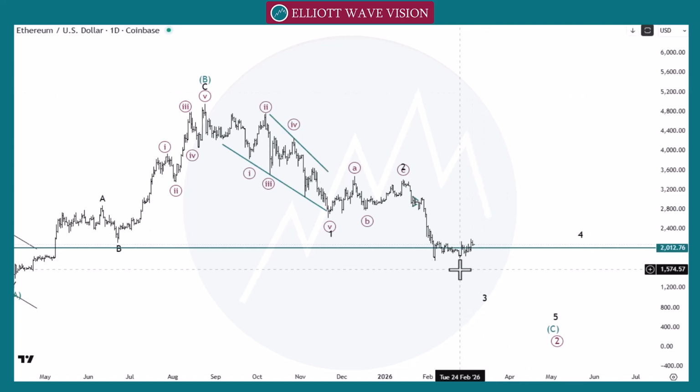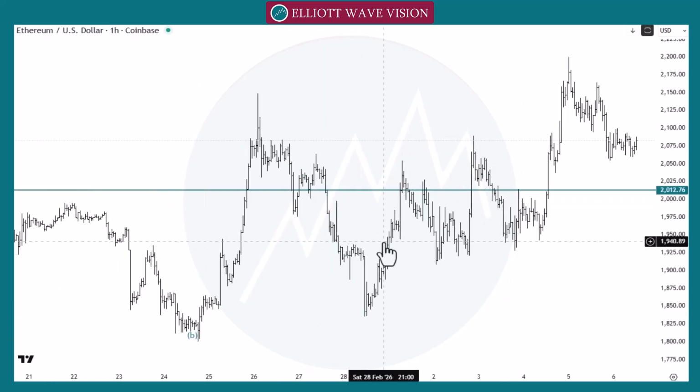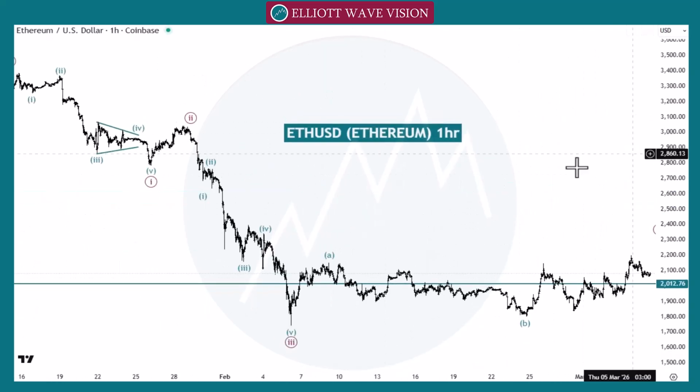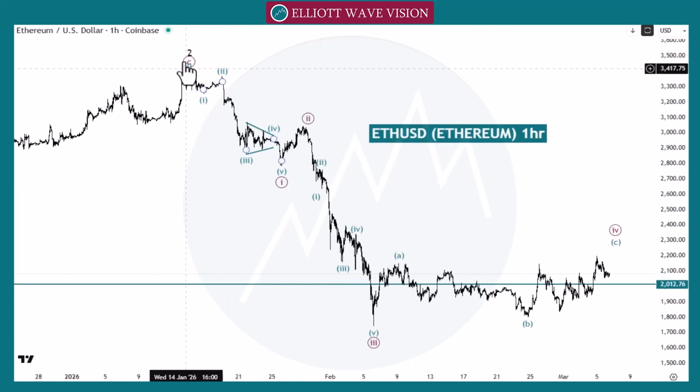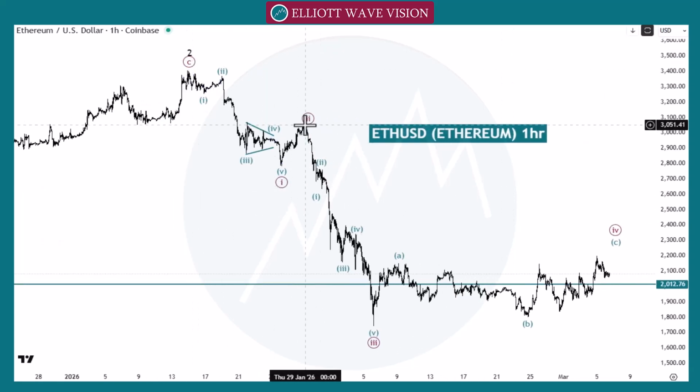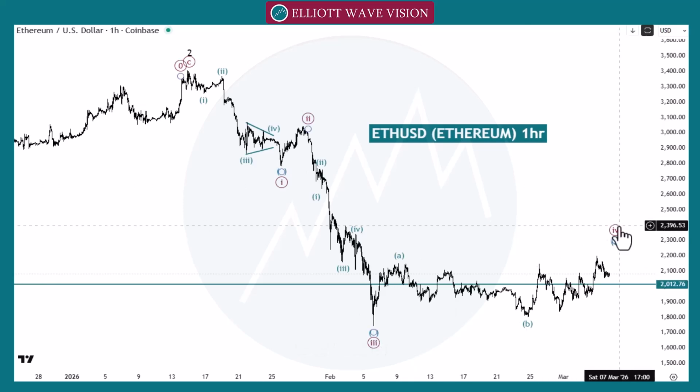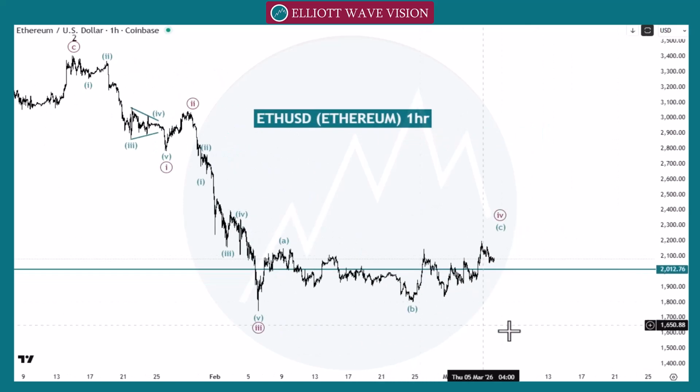So let's check the possibility in 1 hour time frame, how we join the next move. So in lower time frame, we count the structure after this black wave 2 like wave 1, wave 2, wave 3 and wave 4 at this point.